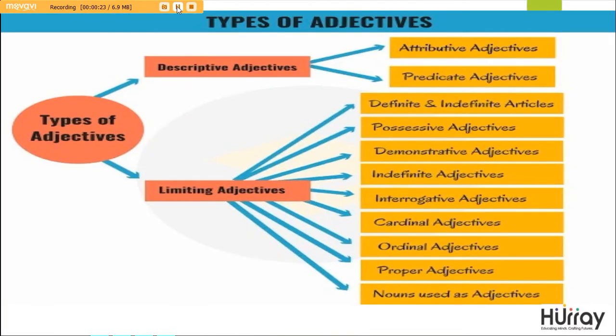There are several types of adjectives. They are divided into descriptive and limiting. Descriptive adjectives come in two forms, attributive and predicate. Limiting adjectives are further divided into definite and indefinite, possessive, demonstrative, indefinite, interrogative, cardinal, ordinal, proper, and nouns used as adjectives.